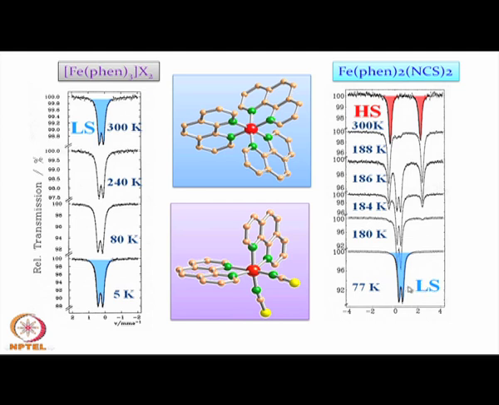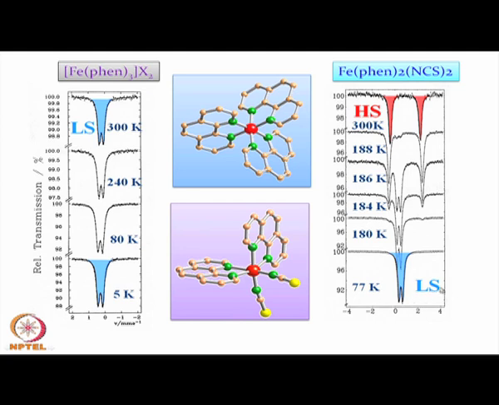When we have exclusively the low spin situation, we have the splitting like this, but as we move up, we go for further splitting and the signatures for the high spin are also coming. That means, at this temperature range, we have both high spin as well as low spin molecules.